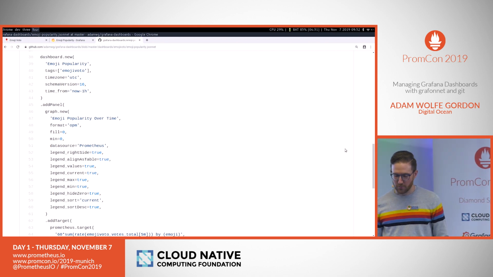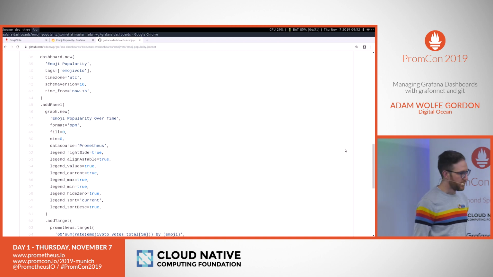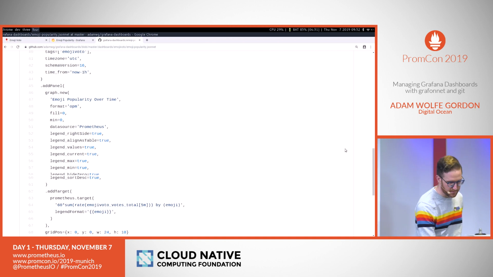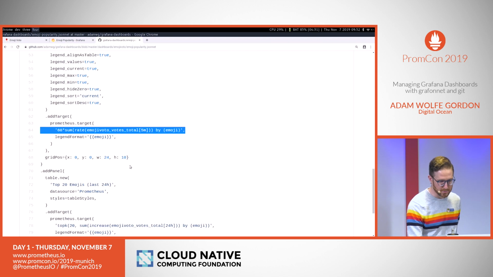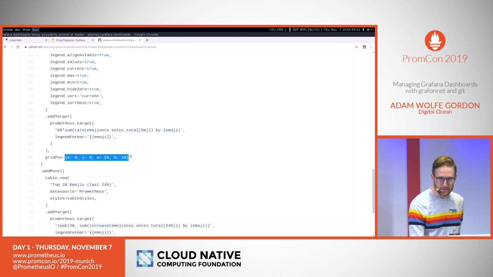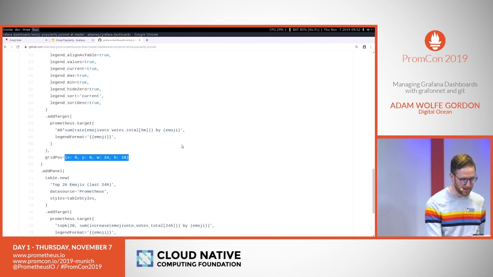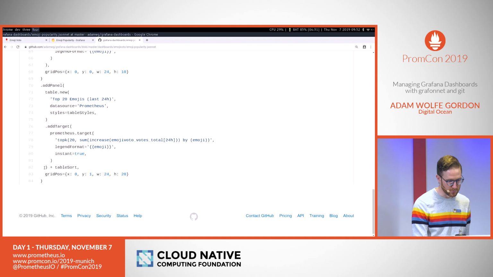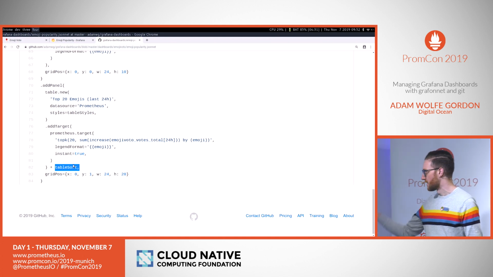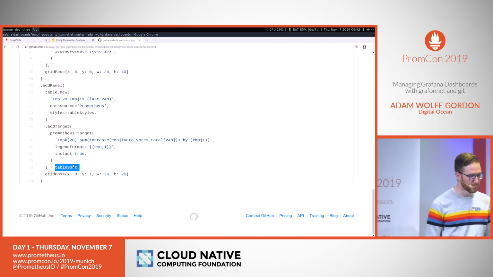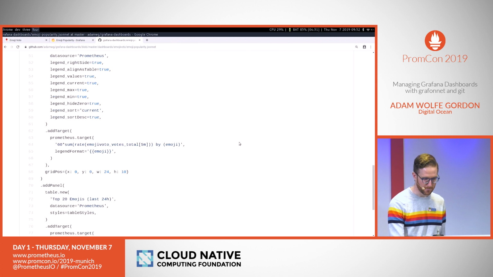We call dashboard.new. We add panels to it. You can see a little bit lower the Prometheus queries that we're putting in. And you can see here that we're also able to use arbitrary JSON when we need to. You can put JSON right in. And you can do things like this where you have a JSON element defined in a variable and you want to merge it into something that you already have. You can just add it, and it merges it. So it's pretty nice to use, pretty ergonomic.